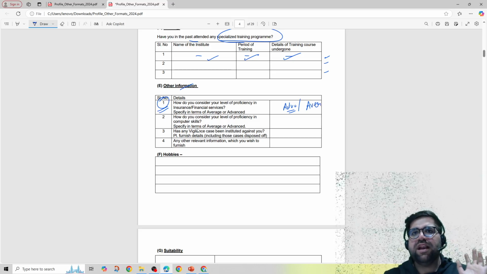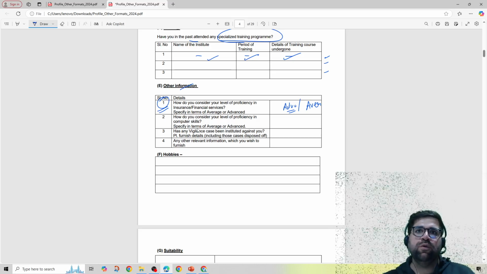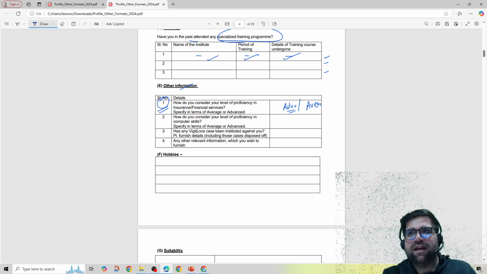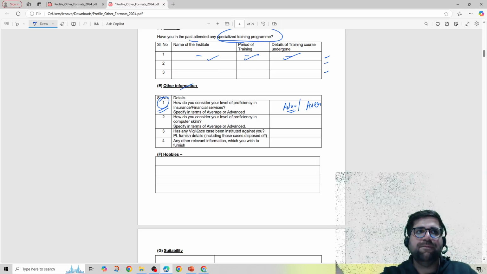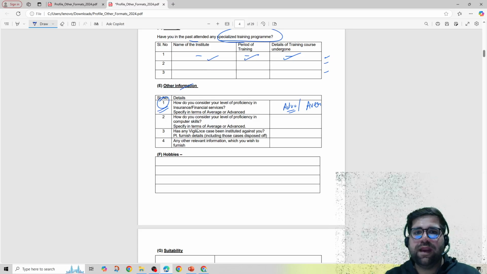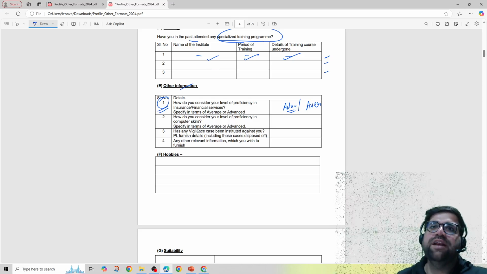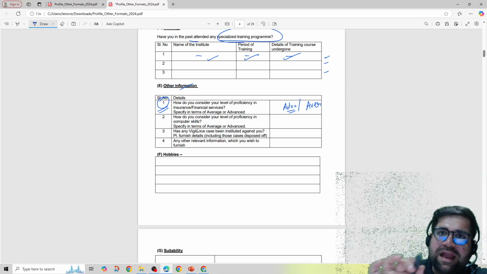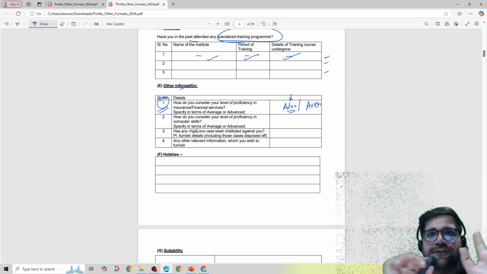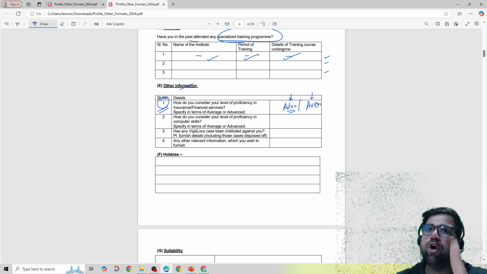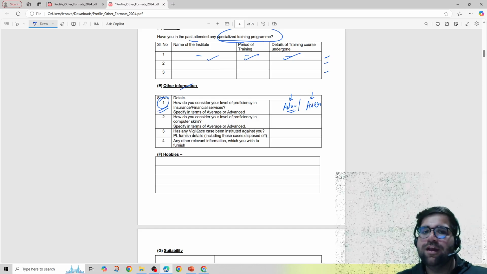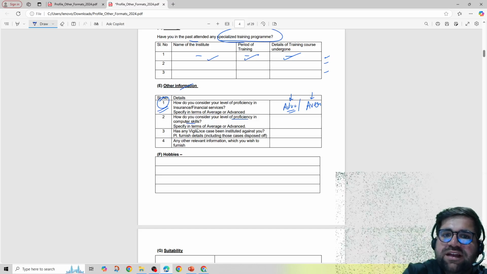The moment you write advanced, they might ask you some tough questions in the interview as well, because you have done a master's in finance. If you are a CA, then they might ask you how to handle multiple taxes and all that stuff, right? So please think before you write over here. If I repeat again, if you have done any special degree in finance, then write advanced. If not, then write average. The call is yours over here, because you know yourself the best, right? Then you have the level of proficiency in computer skills.